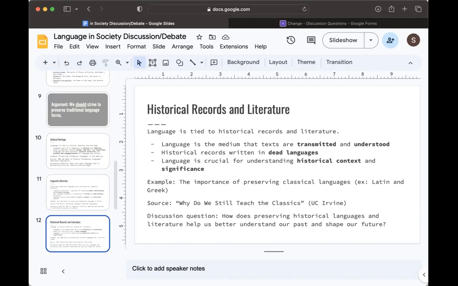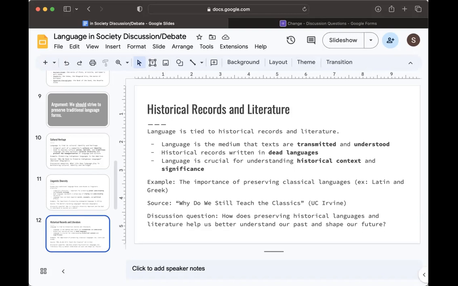Another point we can make is about historical records and literature. Going off of the example that we discussed earlier, language is tied to historical records and literature. Language is an important tool for preserving historical records and literature, and it's often the medium through which these texts are transmitted and understood. If a language dies, it may be harder to translate these texts and really understand what they mean and what value they can bring.